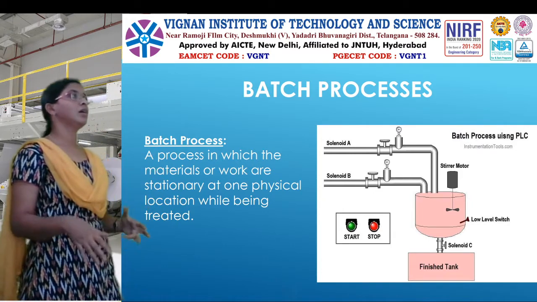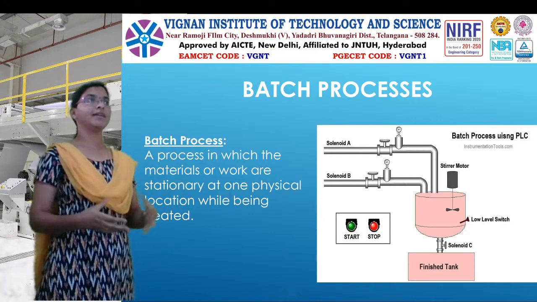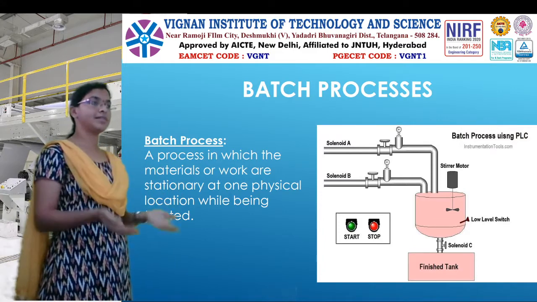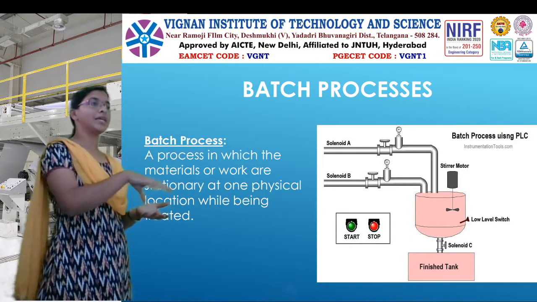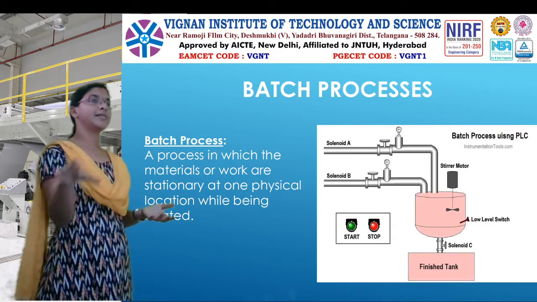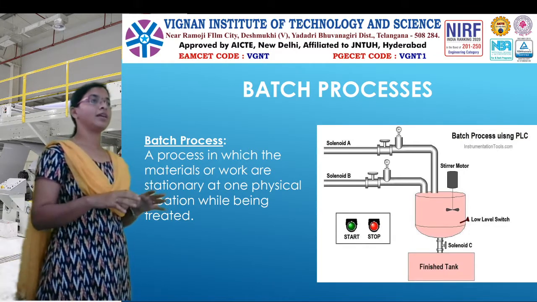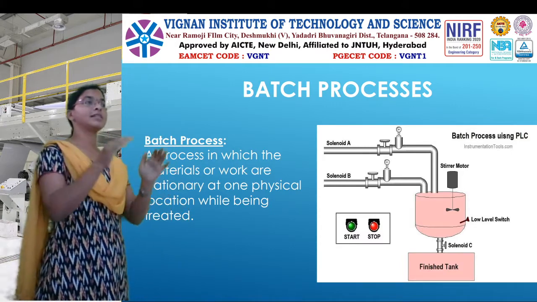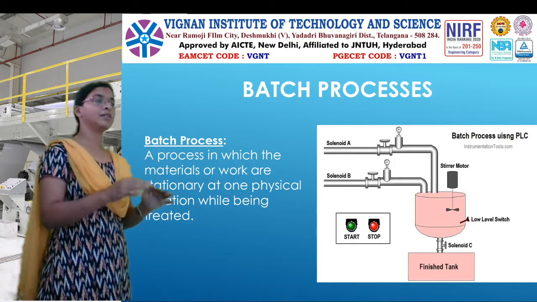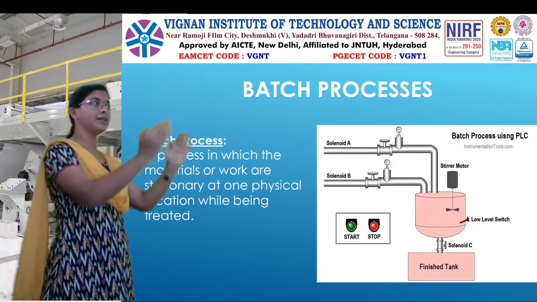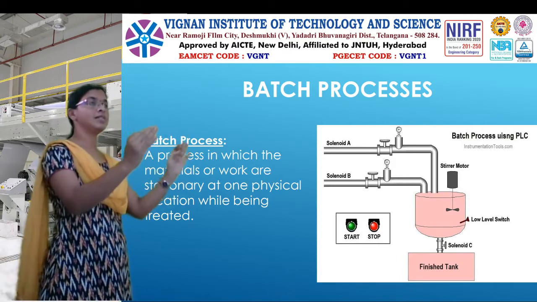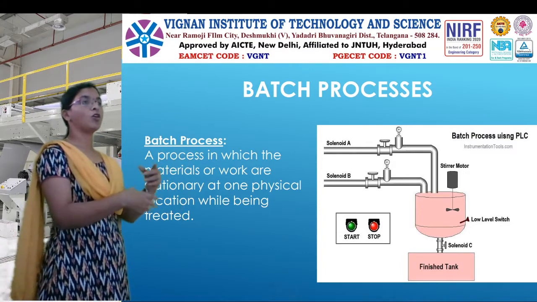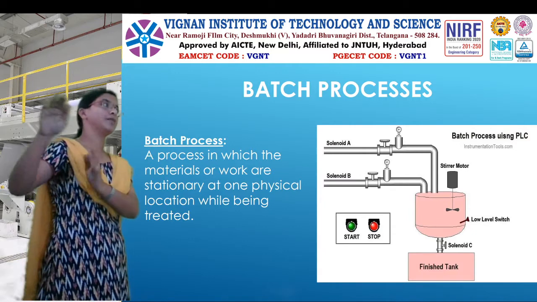For example, in order to make dough, you put all the materials in a vessel, mix them, and that generates some dough, right? In the same way, in some industries all the materials needed to generate a particular product are dumped into big vessels. After dumping, the operations are performed and that generates the output.